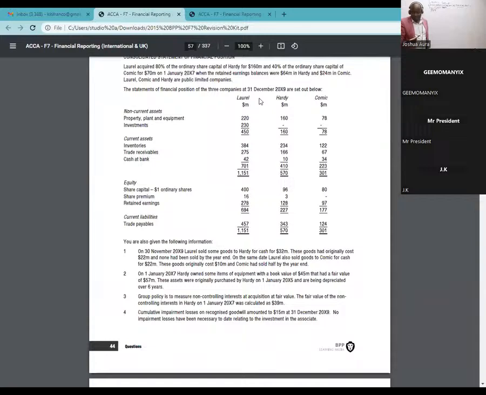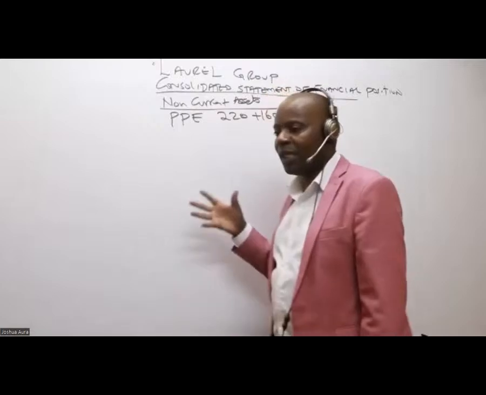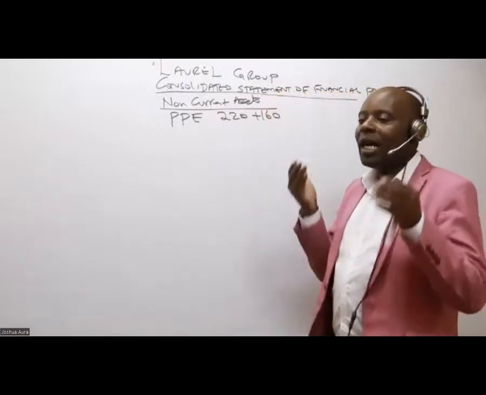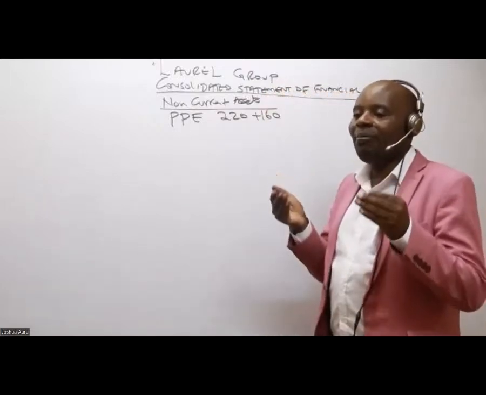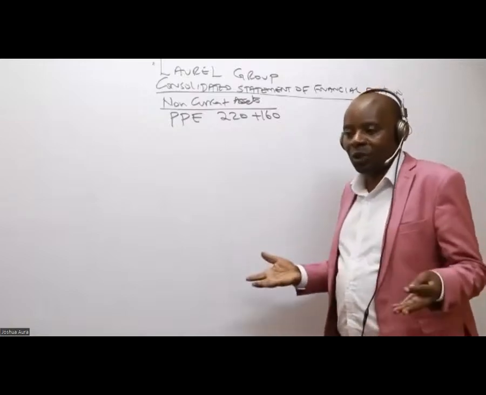So I will take, in this case for Laurel, it is 220. So I will take 220 plus 160. Could you kindly give me this answer? Because now I'm consolidating, I'm adding. And remember, we can't bring the PPE of the associate. We don't consolidate associates.